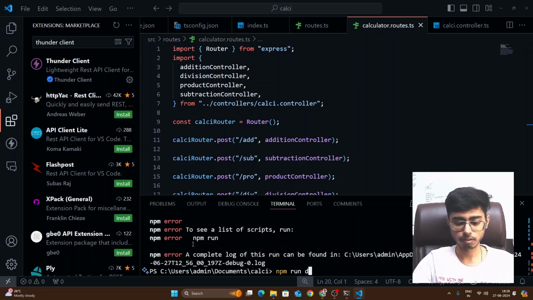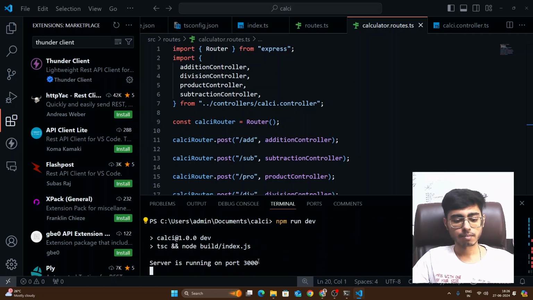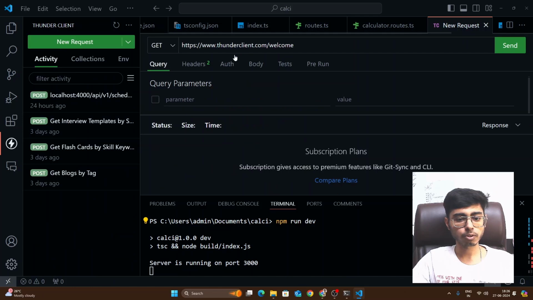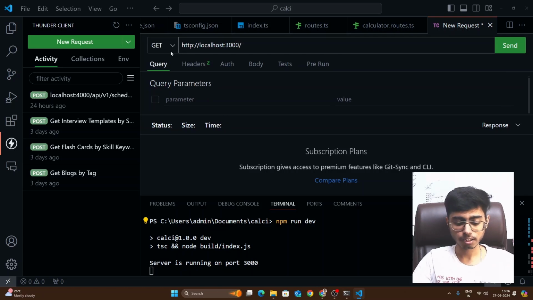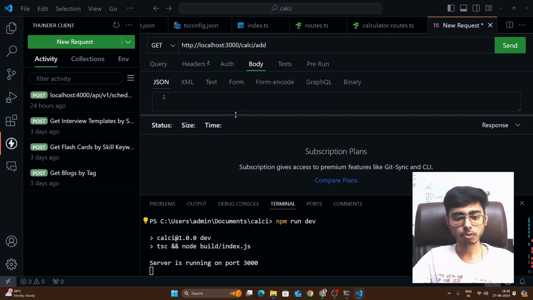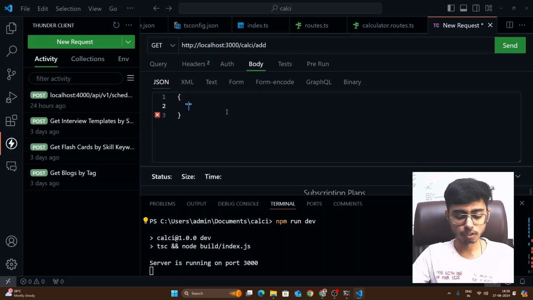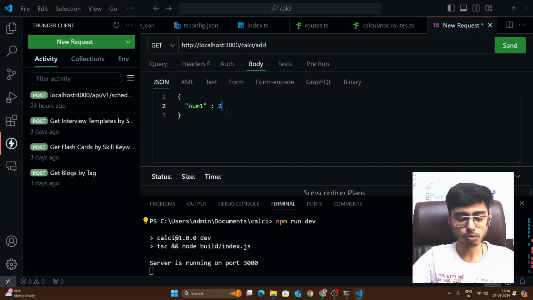Oh sorry, this will be npm run dev. Okay, now open Thunder Client and create a new request, and my request will go to http://localhost:3000/calc/add, right? And body is going to be 2 numbers. So num1 is going to be 2, and num2 is going to be 3, right? And this type will be post request, right? Because you have to pass the data to a server.